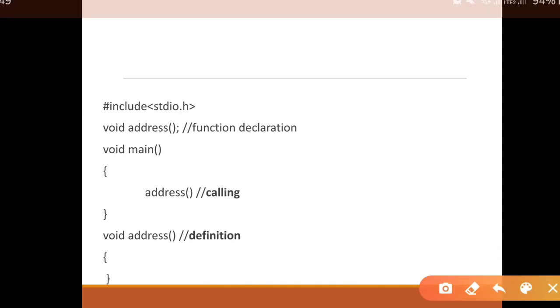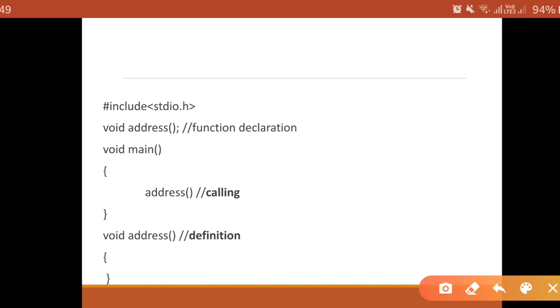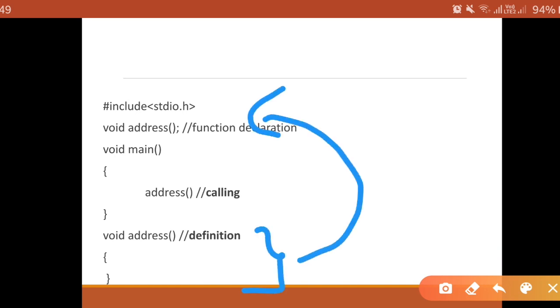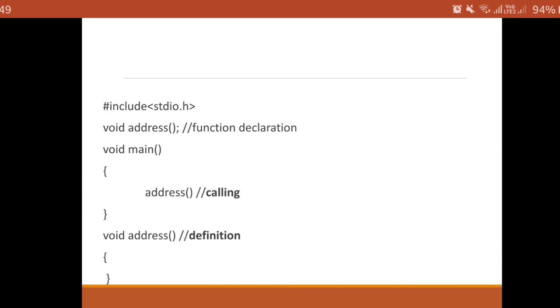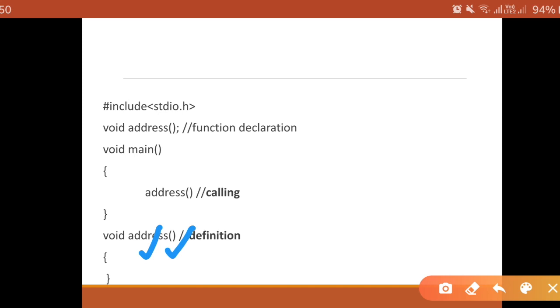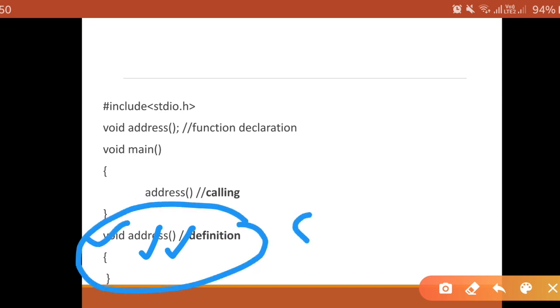Now when the definition of the function is above your main, then there is no need of declaration, because we have declared and defined the function together. Now if your definition of the function is after the main or in another file, then you have to declare the function. For example, what is the function name here? Address, no argument. What is the return type? Void. So that is your function definition with opening and closing bracket.